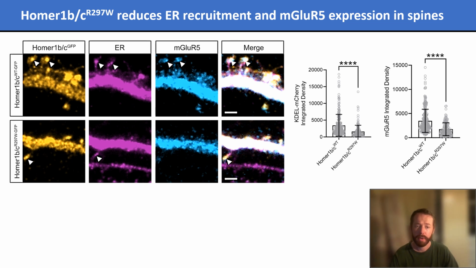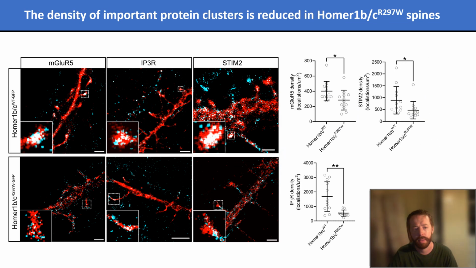I used specific markers of the ER and mGluR5 to visualize them within neurons and compared their presence or absence within spines. I found that the mutant neurons contain significantly less ER and mGluR5 within their spines, confirming that the mutation reduces the recruitment of these two key components to the synapse.